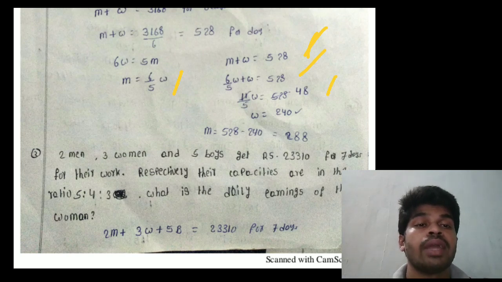Then 528 divided by 11 is 48, so 5 into 48 equals 240, that equal to 1 woman's daily earning is 240. But I want only the man's daily earnings. That means man plus woman equal to 528. Then man equal to 528 minus 240, that equal to 288 rupees for daily earnings of the man.